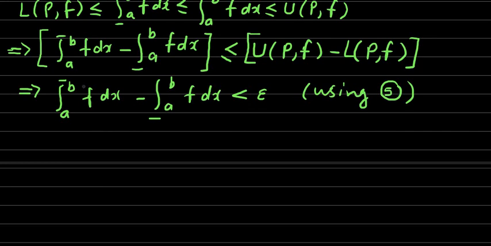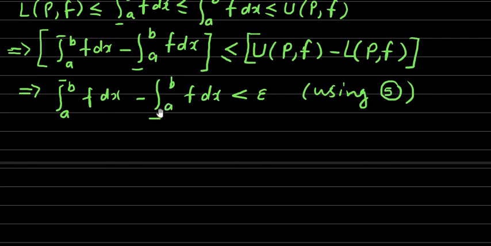Now we know that the upper integral is always greater than or equal to the lower integral. So the difference is a non-negative quantity. This non-negative quantity is less than every positive real number epsilon. Epsilon can take any positive value, however small it may be.